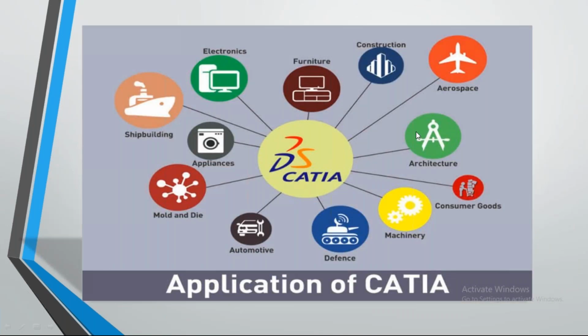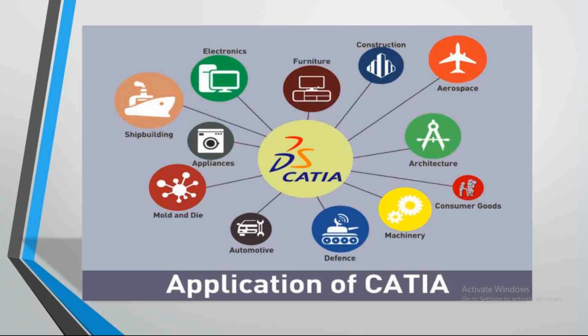These are the different applications of CATIA. Not only mechanical, but all the departments: electrical, furniture, appliances, shipbuilding, mold and die castings, automobiles, defense, machinery, consumer goods, architecture, aerospace, construction. Each and every field can use this software.